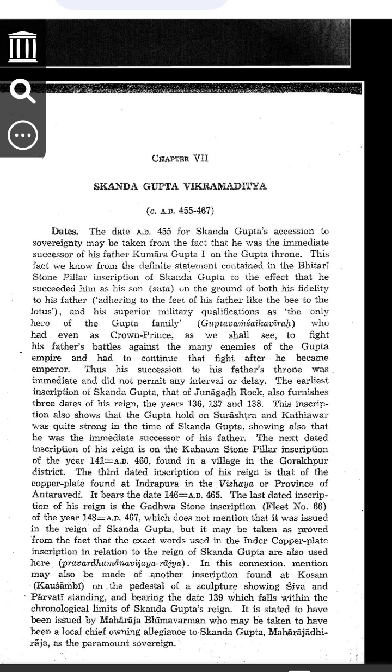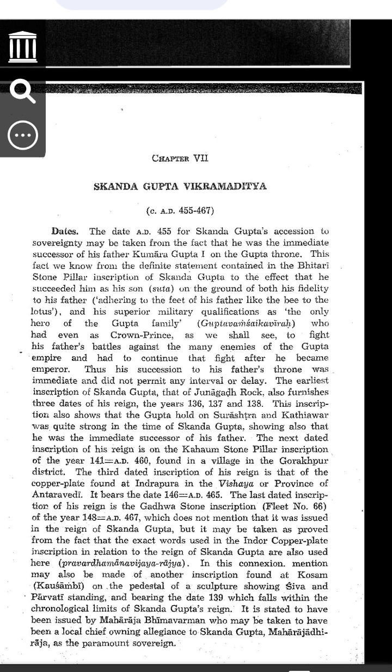2. Junagadh rock inscription. This inscription was written on a rock. It gives 3 dates from Skandagupta's reign: 136, 138, 140 Gupta year. It also says that Skandagupta controlled the regions of Saurashtra and Kathiawar, modern Gujarat. What does this mean? It means Skandagupta ruled over a large and important part of India. His empire was strong and well protected. Example, imagine you are a king and your rule is recorded in a book 3 times in different years. This means you ruled for a long time and were powerful.